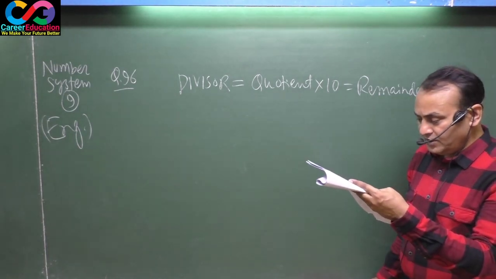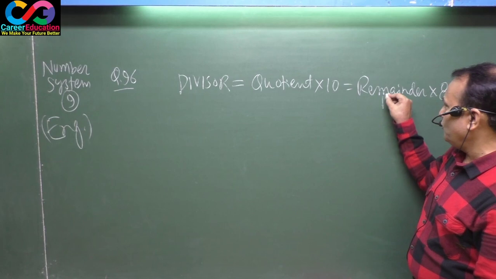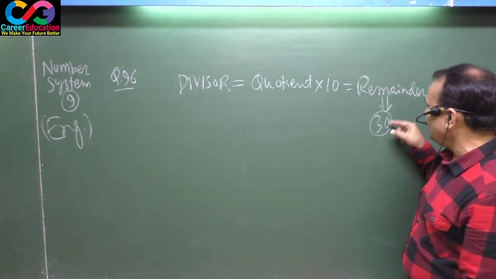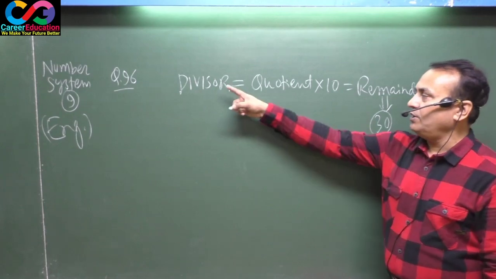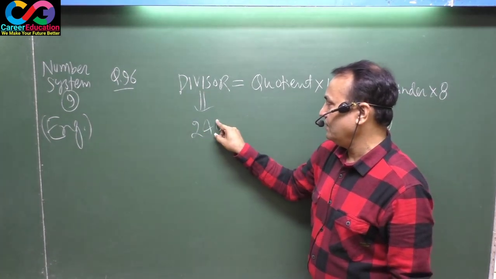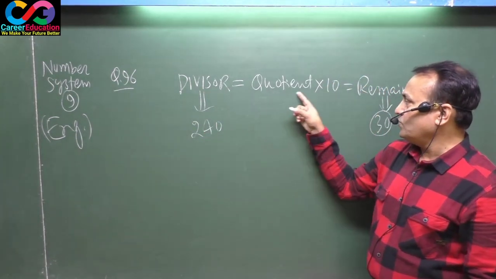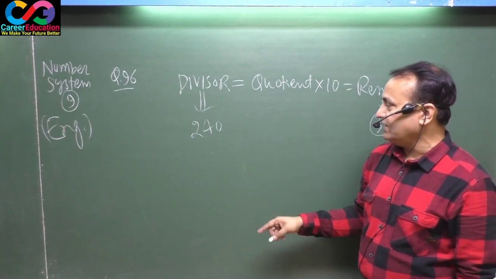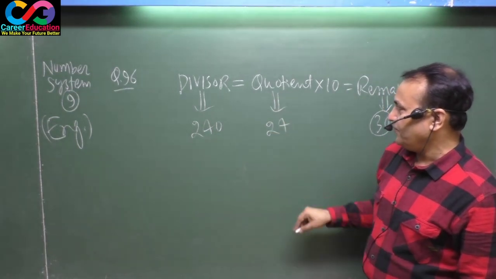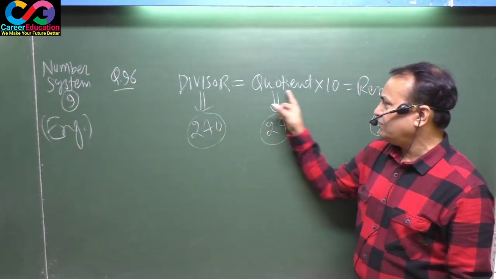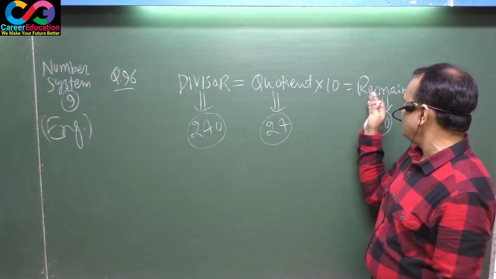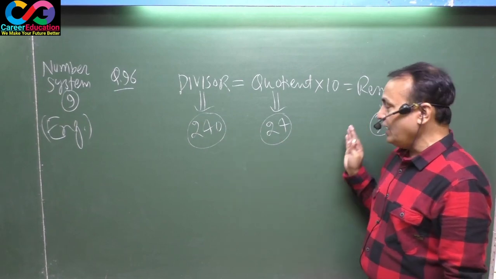Now the question says remainder is 30. If you put 30 according to the question, given value of remainder, that means 30 into 8 equals 240. That will be the value of divisor. Now 240 equals quotient into 10, the zeros will be cancelled and 24 will be the value of quotient. You got every value here. That means all the three values respectively, divisor, quotient and remainder, 240, 24 and 30.